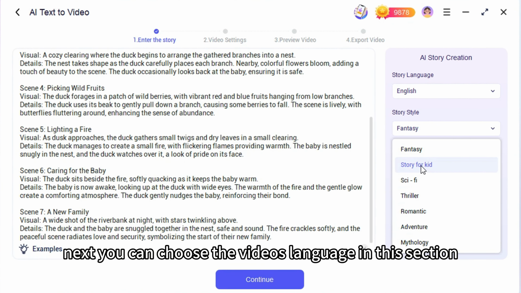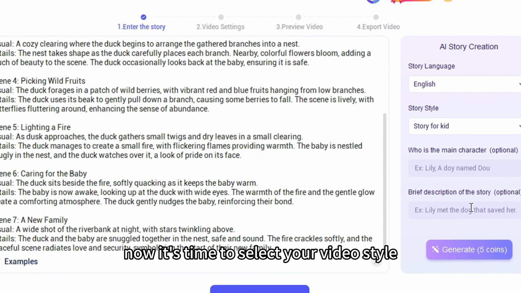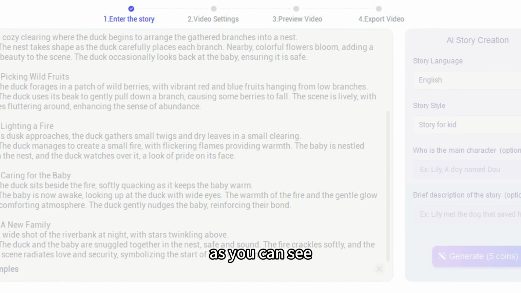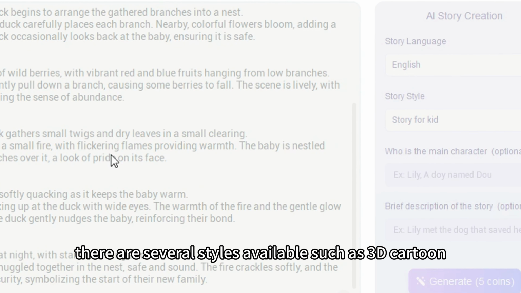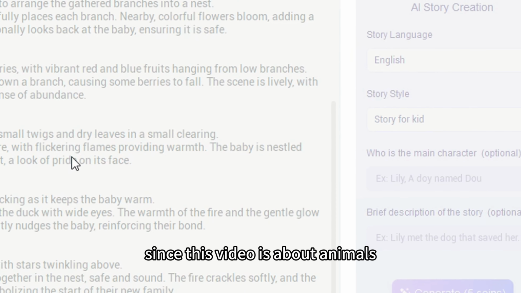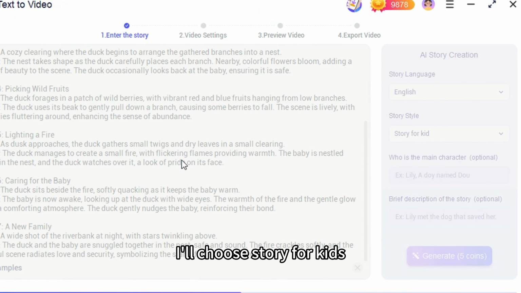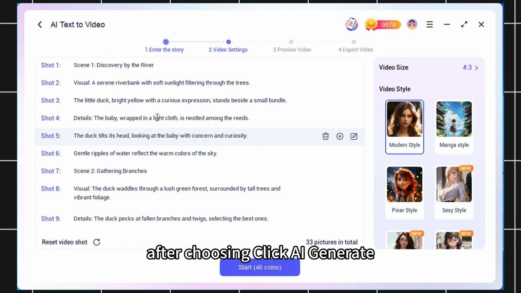Next, you can choose the video's language in this section. I'll stick with English. Now it's time to select your video style. As you can see, there are several styles available, such as 3D cartoon, Disney comic book, GTA, anime, and more. Since this video is about animals, I'll choose Story for Kids. After choosing, click AI Generate.